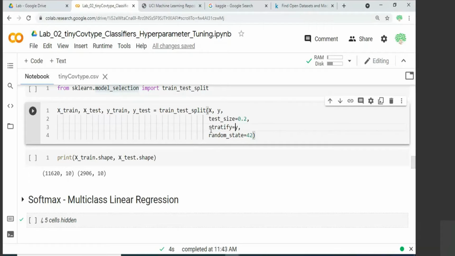Sir, any bias. Please clarify stratify again. I did not get it.